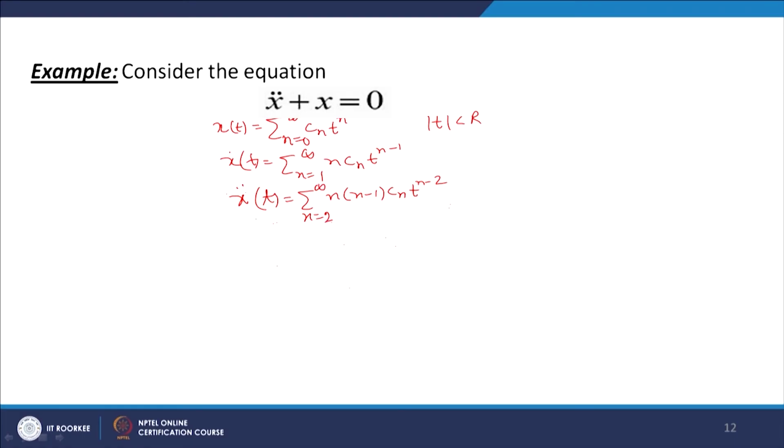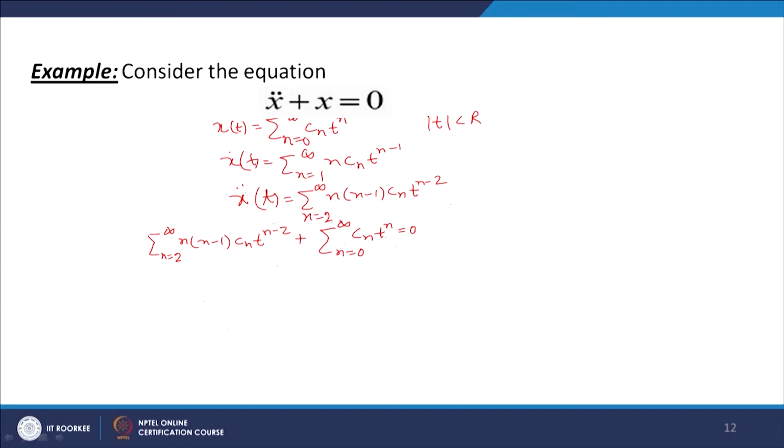Now let us substitute, because x(t) equal to sigma n equal to 0 to infinity C_n t to the power n we have assumed to be a solution of the given equation. So let us substitute these values in the given equation. Then we will have sigma n equal to 2 to infinity n into n minus 1 C_n t raised to the power n minus 2 plus sigma n equal to 0 to infinity C_n t raised to the power n equal to 0.